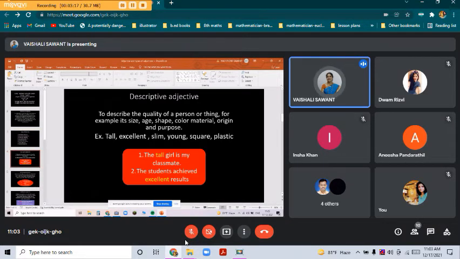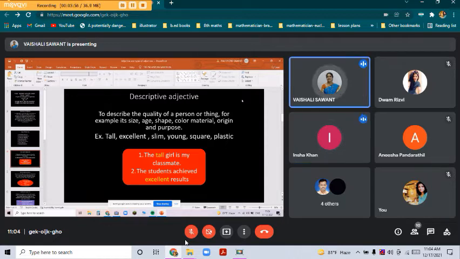Atifa, read the descriptive adjective. Someone read descriptive adjective. To describe the quality of a person or thing, for example, its size, age, shape, color, material, origin, and purpose. Examples: tall, excellent, slim, young, square, plastic.